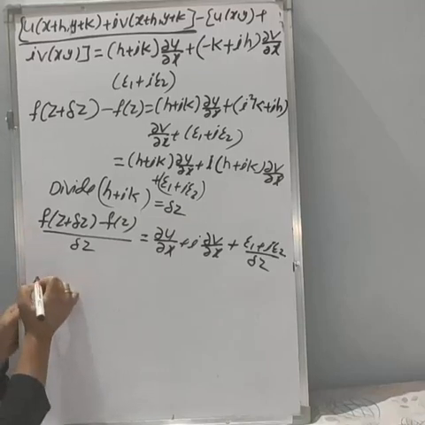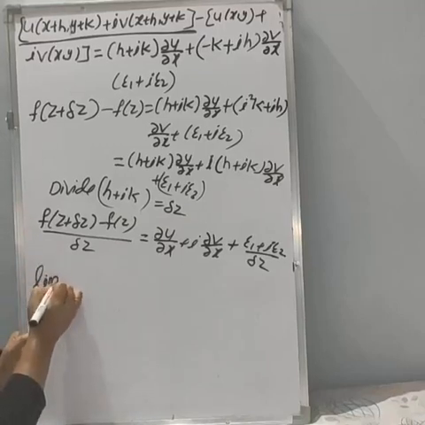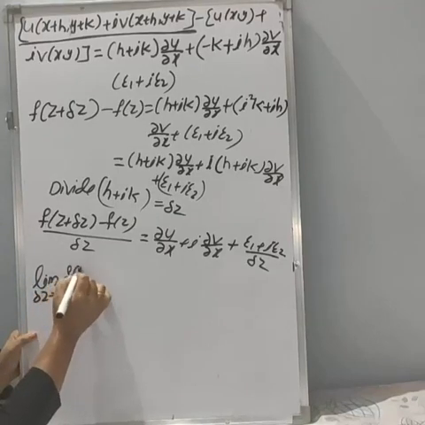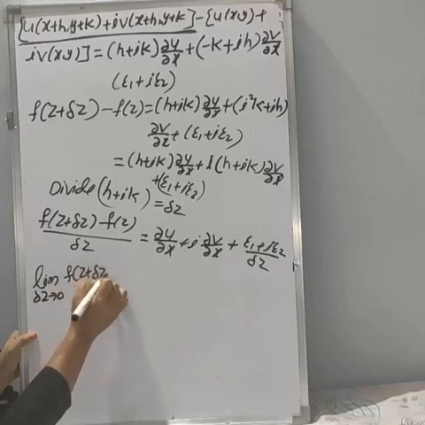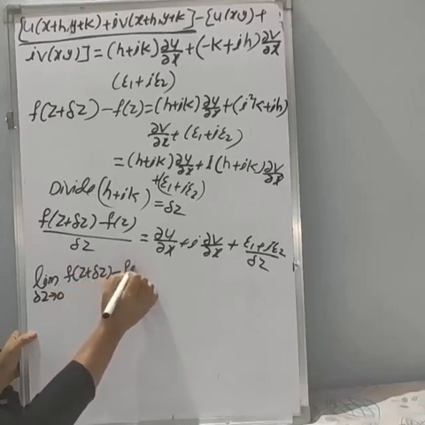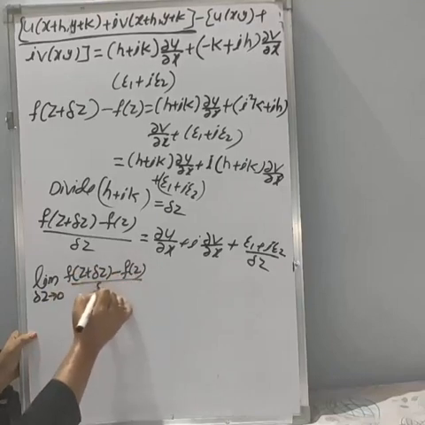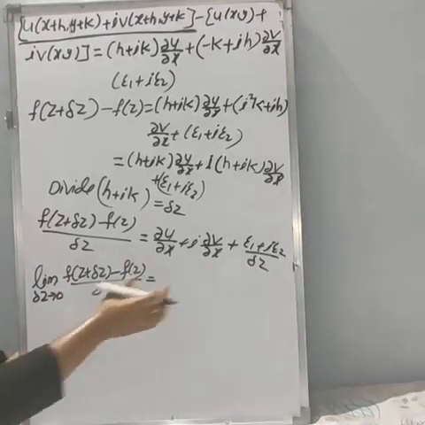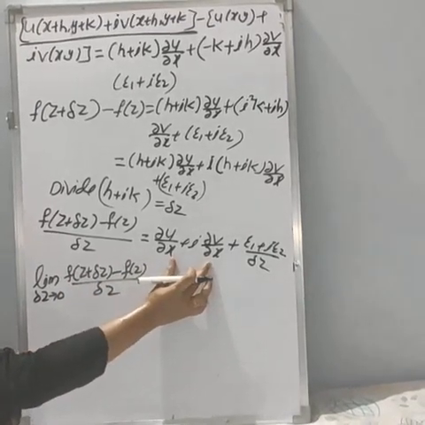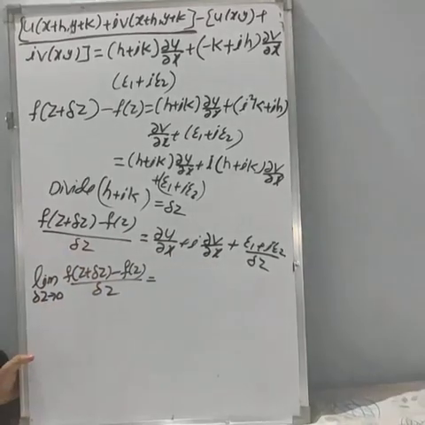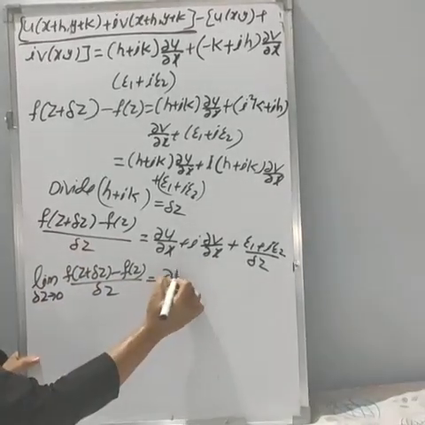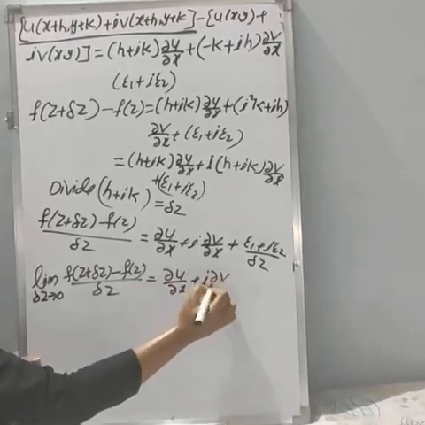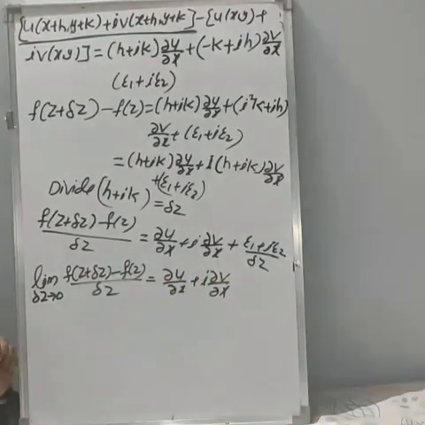Now take the limit as delta z tends to 0 on both sides. What you will get is: f of z plus delta z minus f of z divided by delta z is equal to, if you take the limit, this is the constant term, which means it is the derivative. So you will get this term as it is: dou u by dou x plus i into dou v by dou x. You will get this term as it is.